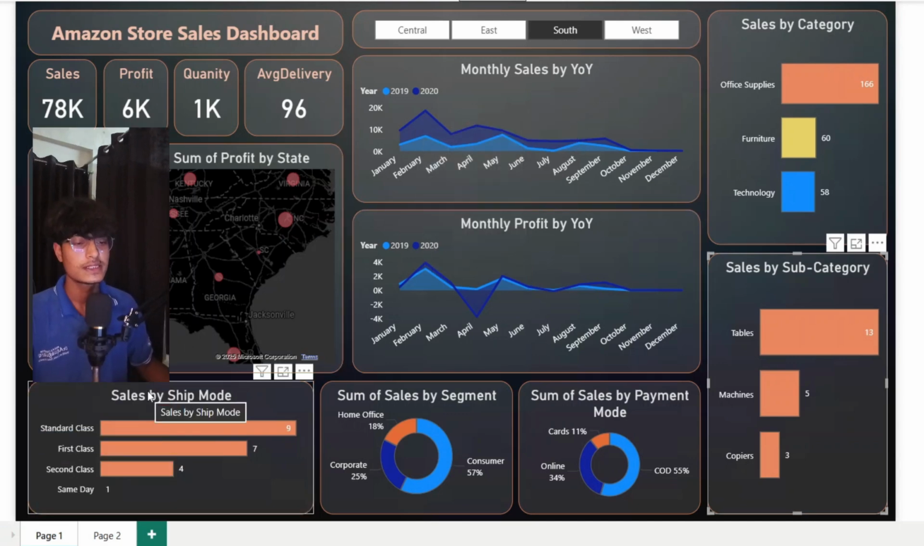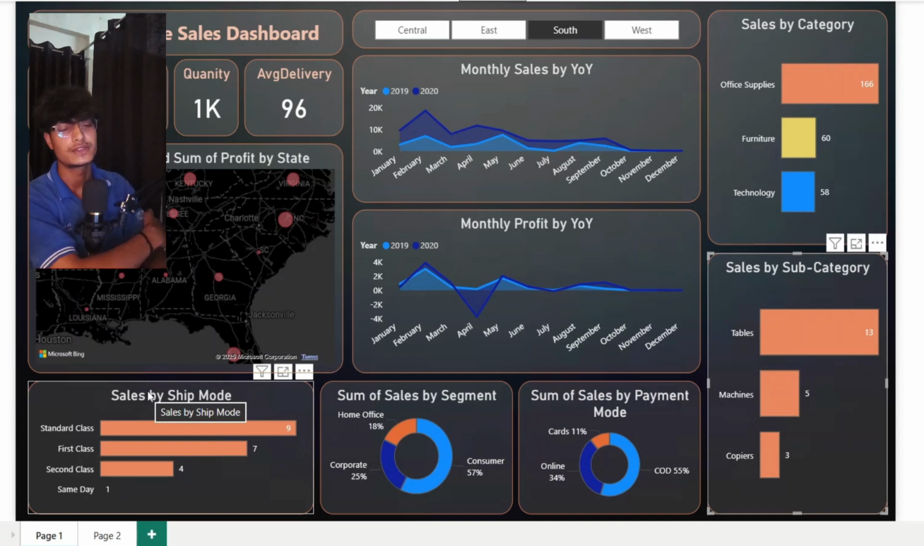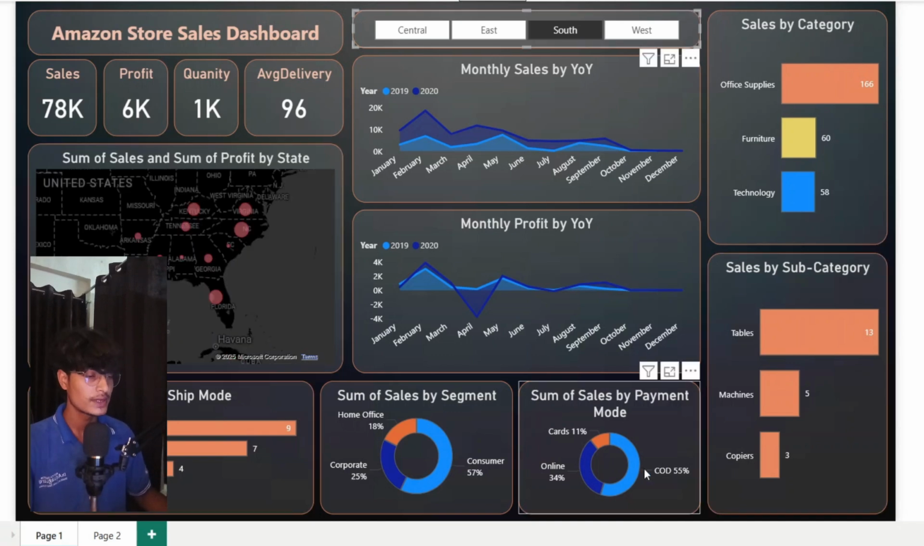And you can see here the sales by ship mode, which shows standard class, first class, second class, and same day as well. And here you can see cash on delivery is 55%. That is awesome, which looks like most of Amazon's deliveries are